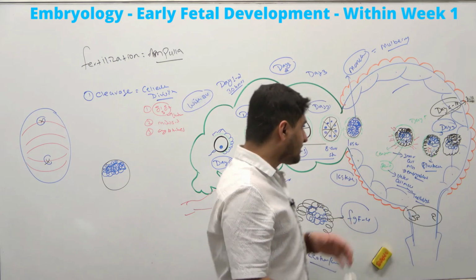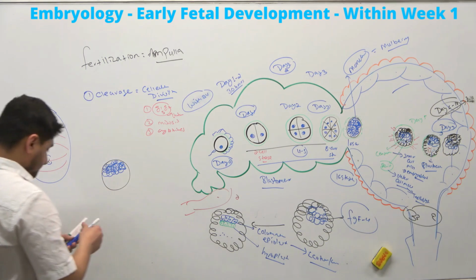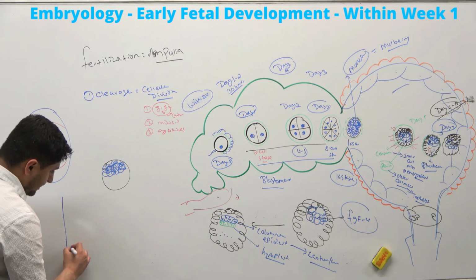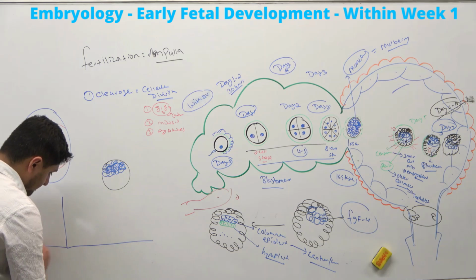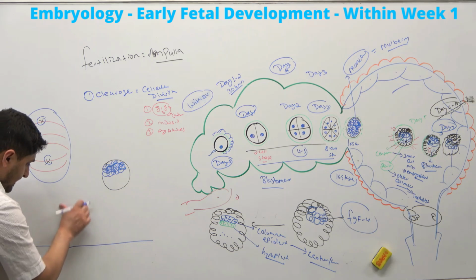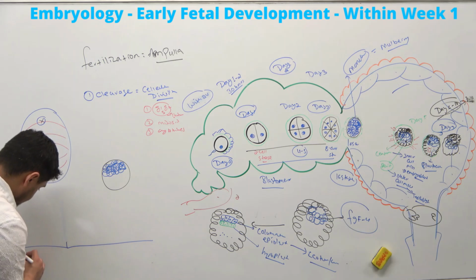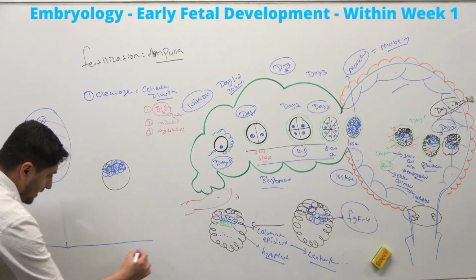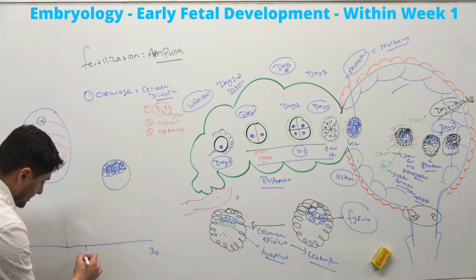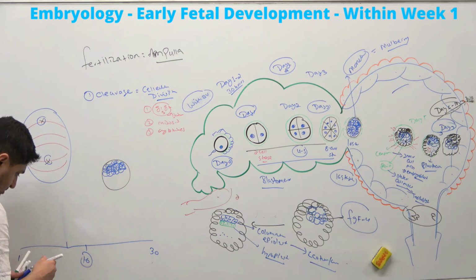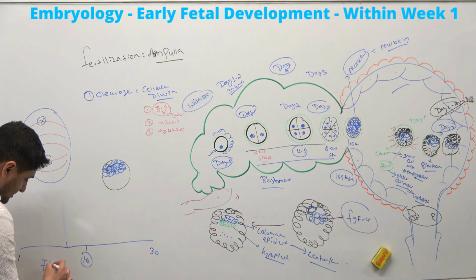And one more thing you should remember here is, normally, let's say the female cycle is 30 days. Let's say this is day 1, and then 30 days. That means ovulation should be around day 16. So what has happened? This is the follicular phase.